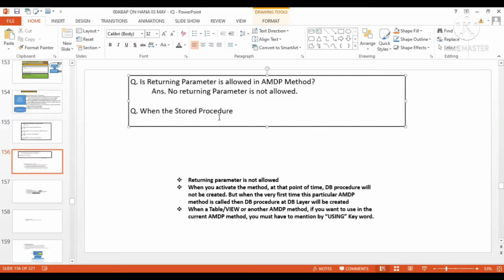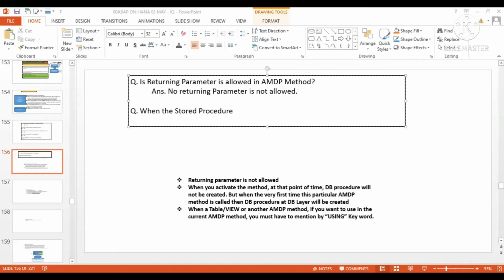Some other people are also interested. Yes, Adi. I think why it is not supporting: if you remember in our normal object-oriented ABAP level, we have one functional method. At that time it supports the returning parameter type, right? Here at the stored procedure level, in this particular scenario, the returning parameter is not supported. When I was researching this point, I observed it, but I'm not sure deeply why exactly it is not behaving that way.